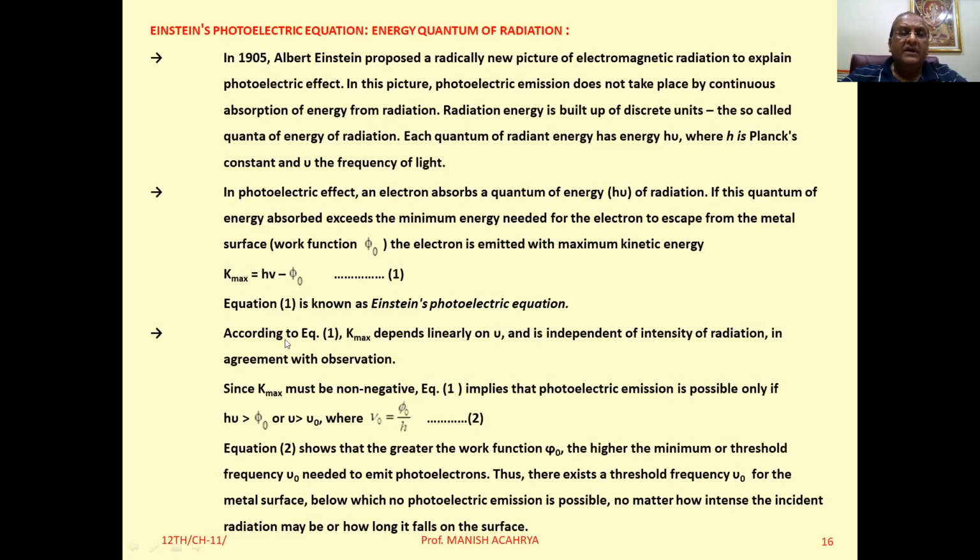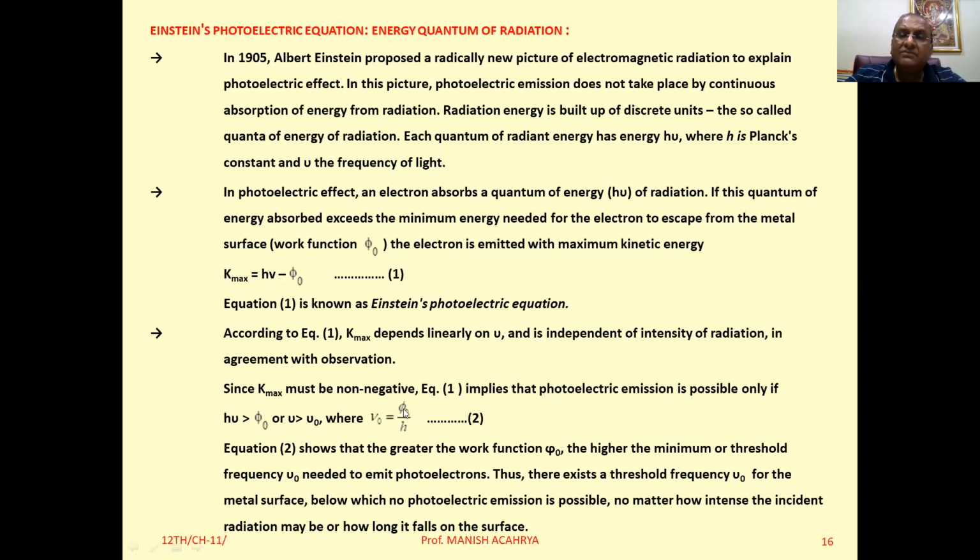Okay, now see, here we can observe that the maximum kinetic energy depends linearly on the frequency of the incident radiation, and it is independent of the intensity of the radiation. So this one is in perfect agreement with the observations. Clear? And here we can observe, if the frequency of the incident radiation is less than a particular frequency, that is the threshold frequency nu 0, that is phi 0 by h, because phi 0 is the work function.